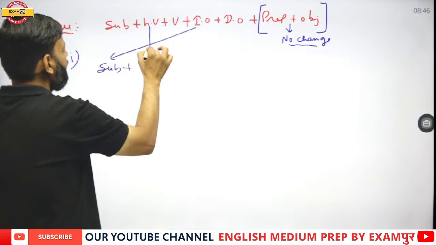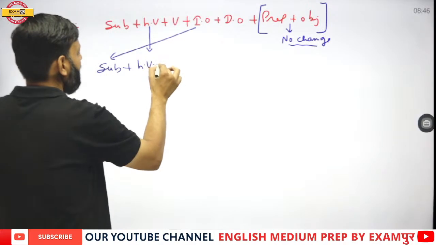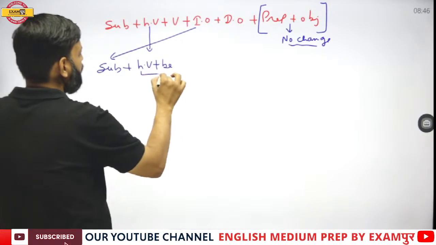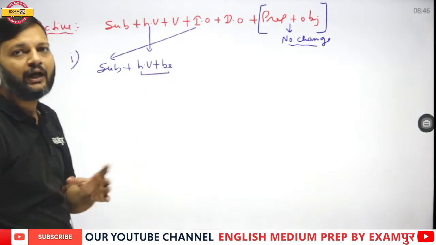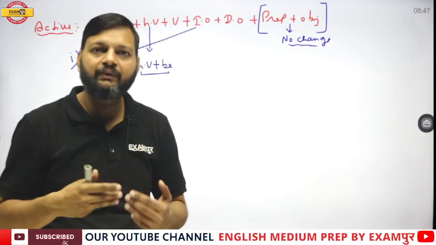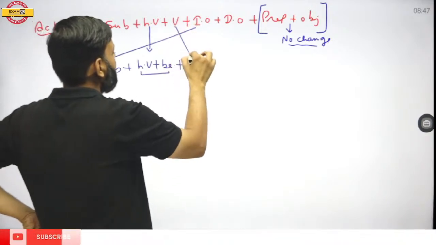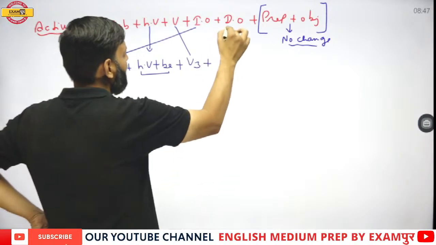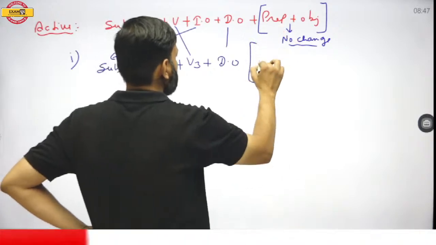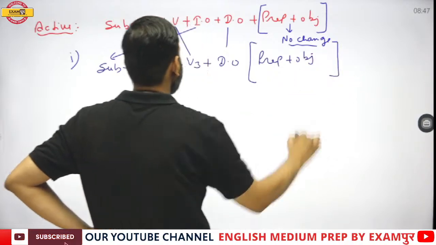Then the helping verb should be changed into helping verb plus be. You have to add be into the helping verb, and this be can be be, been, being according to the helping verb. Then the verb has to be changed into third form, then the direct object, and the part preposition plus object remains the same.